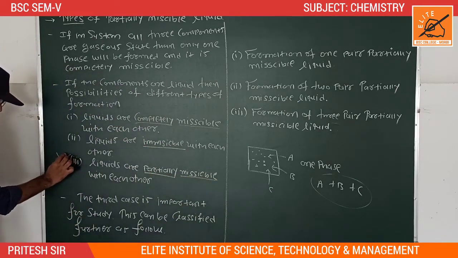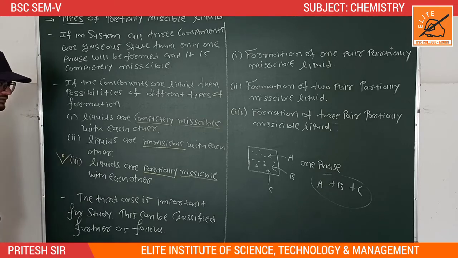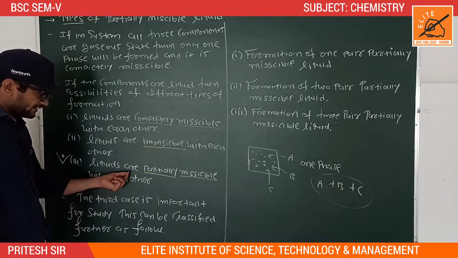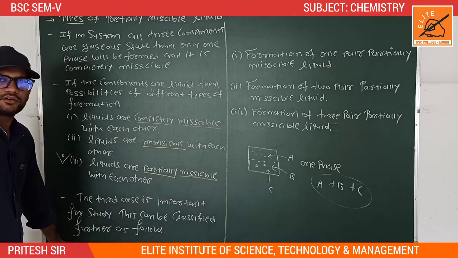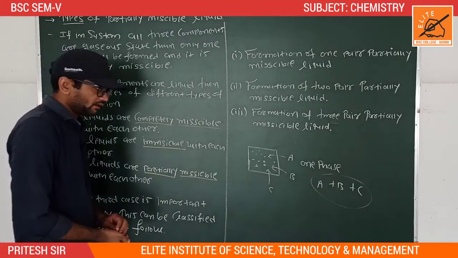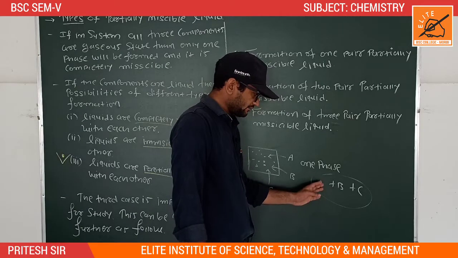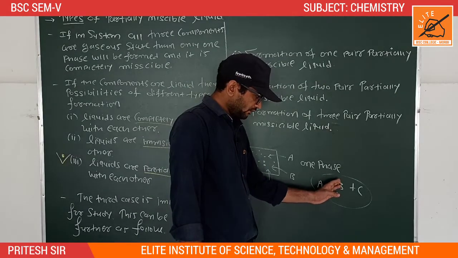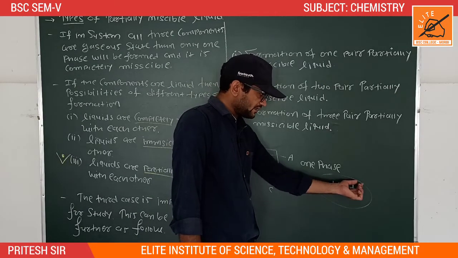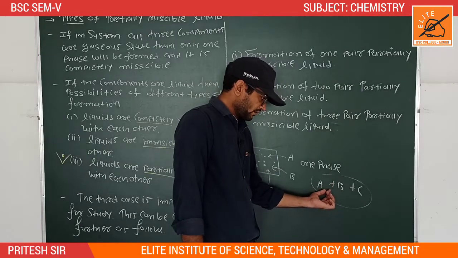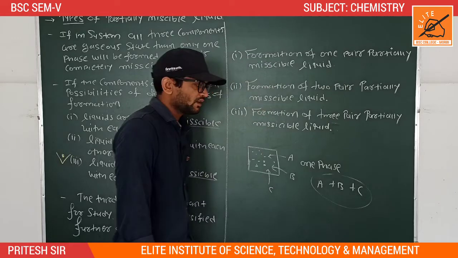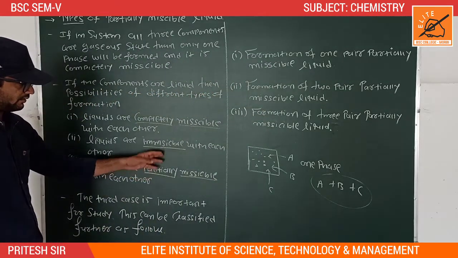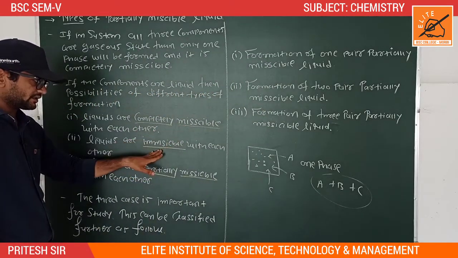This is the main important thing in our chapter. Liquids are partially miscible with each other. Partially miscible means not completely mixed, but some amount of A is mixed with B, some amount of B is mixed with C. Partially means not completely miscible, not immiscible.